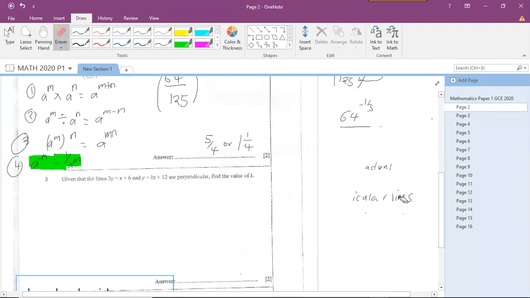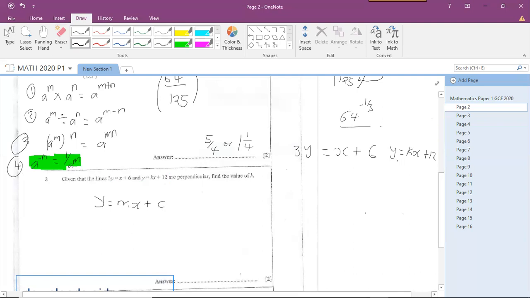Let's complete the puzzle piece. Let's apply what we've just learned. So we know the equation of the line is y equals mx plus c. And we have two lines here. The first one is 3y equals x plus 6. And the other line is y equals kx plus 12.